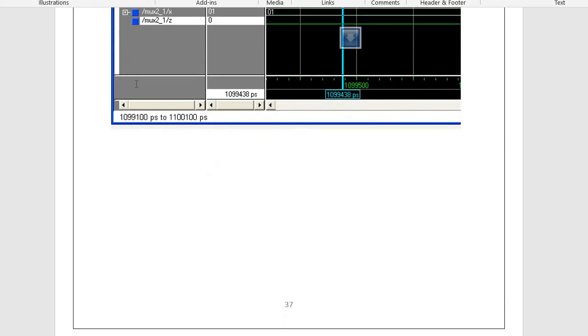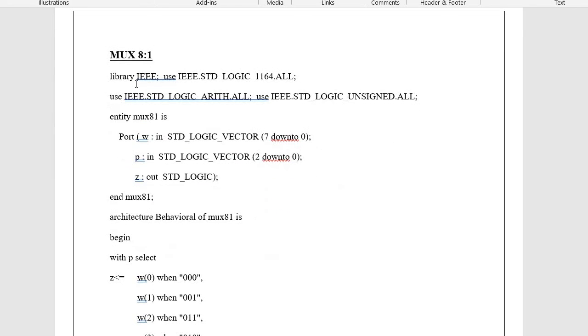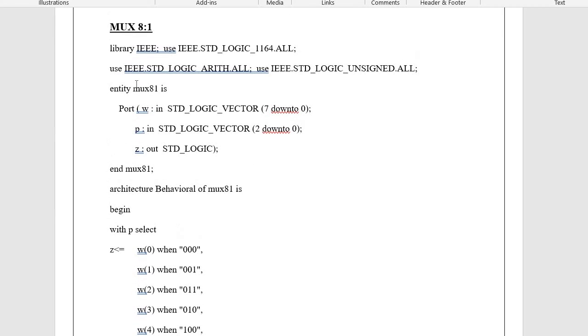Okay, I will go to another mux, say for example the 8 is to 1 mux. Here I have used a different statement. So in the 8 is to 1 mux, in the same fashion, in the beginning I have added all the library and package information. Then the entity, I have given the name mux81.